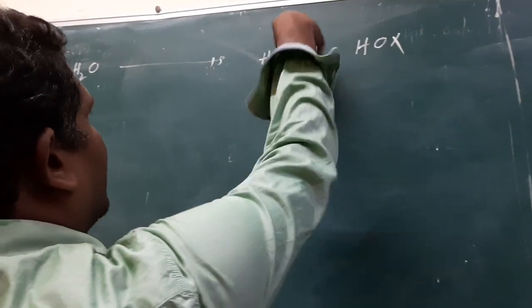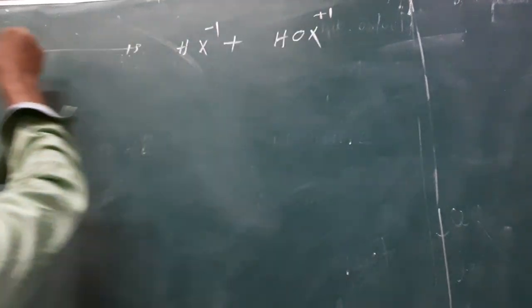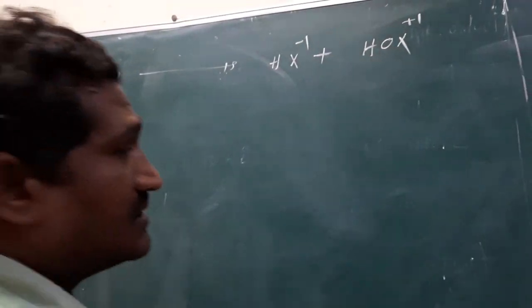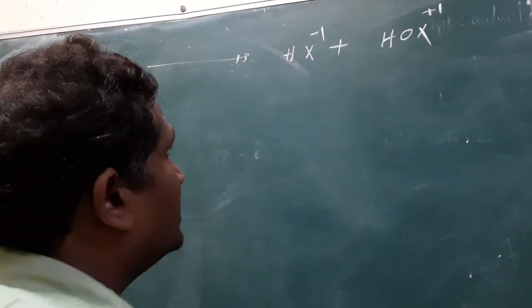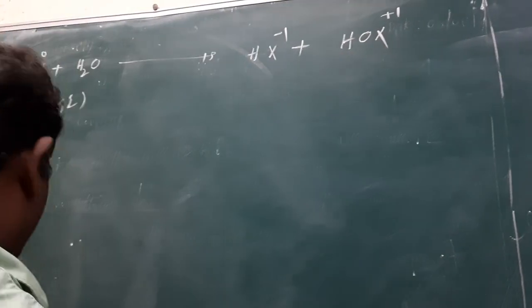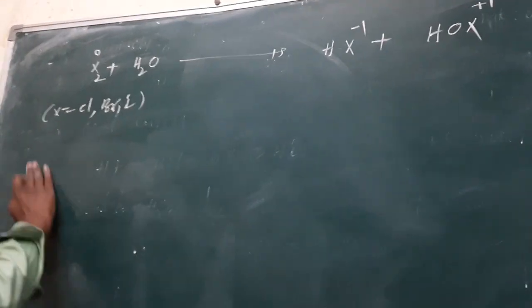Here X is -1, here X is +1, here X is 0. So 0 to -1 is reduction, 0 to +1 is oxidation. So this is called disproportionation, giving hydrogen halide and hypohalous acid.